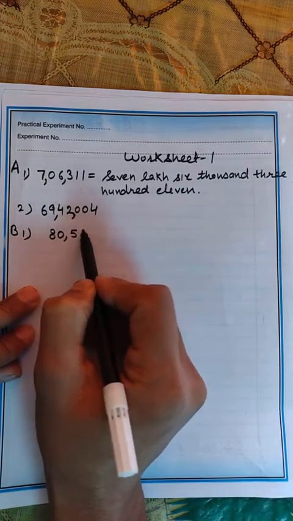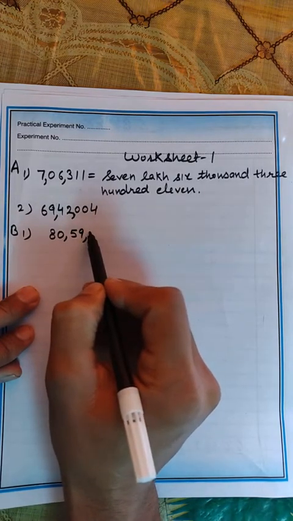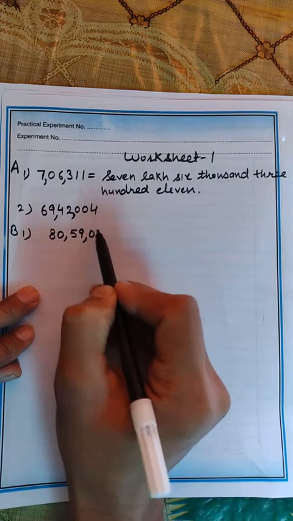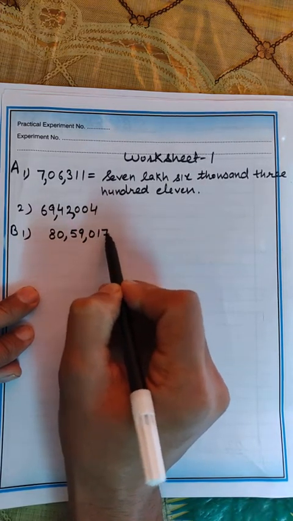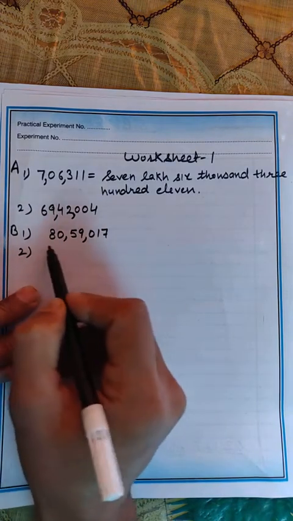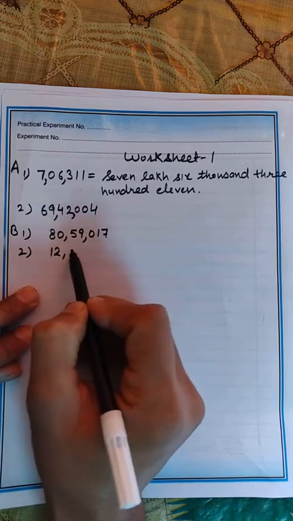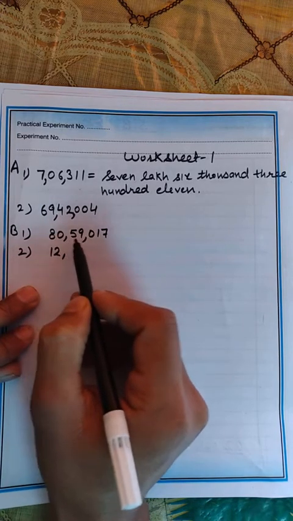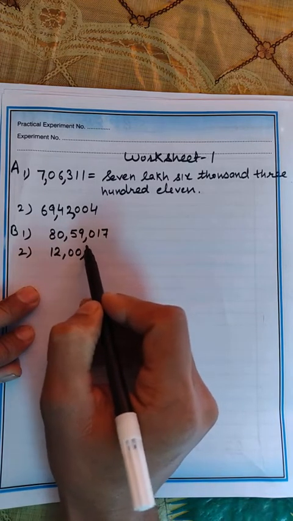So you will write 59,000 and 17 only. 17 means the hundreds place is empty. So you will put 0 here and write 17. So the first one will be like this. Second is 12 lakhs 430. 12 lakh, and the thousands period is missing here, so you have to put zeros only. And the last one is 430.